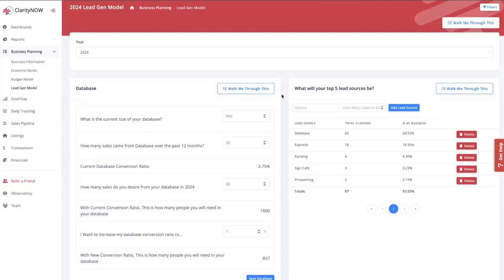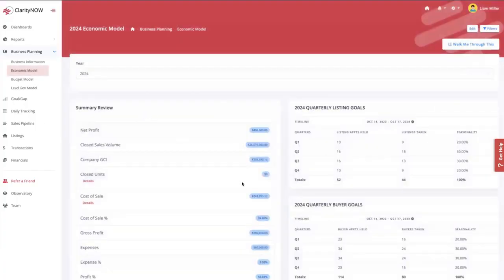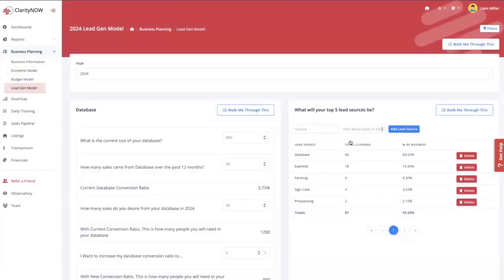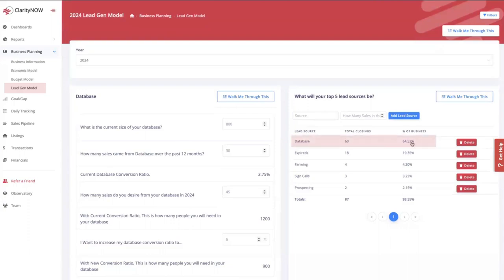So what you're going to do is you're going to type in the source, how many sales you want to get in 2024 or whatever year you're doing this for, and add the source. So I typed in over here, I want 60 sales from database, which is going to be 64.52% of my business. This is where it's pulling from your economic model. If I go to my economic model, my goal is 93 sales. Okay. So if I go back to my lead gen model, 60 sales is 64% of the 93. I'm going to do 18 expired, that's 19%, and so forth.